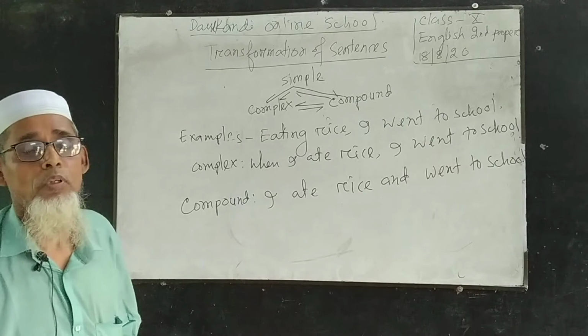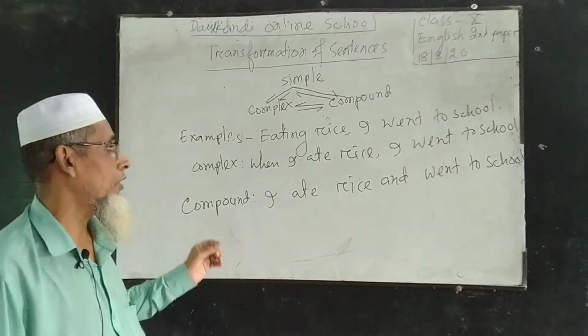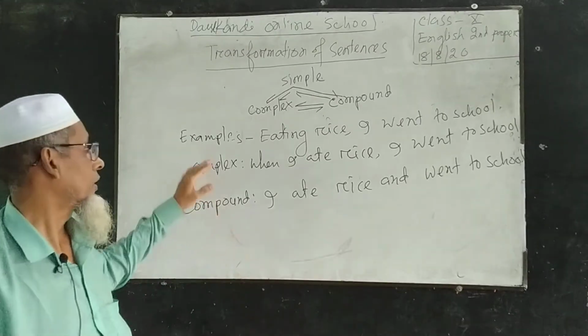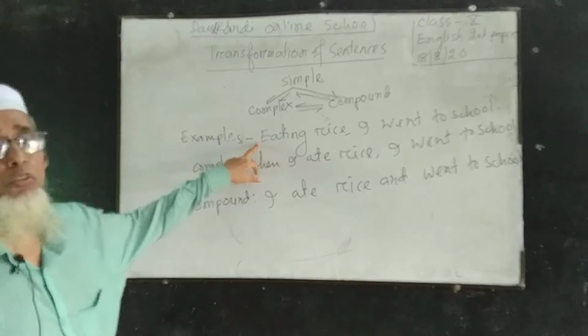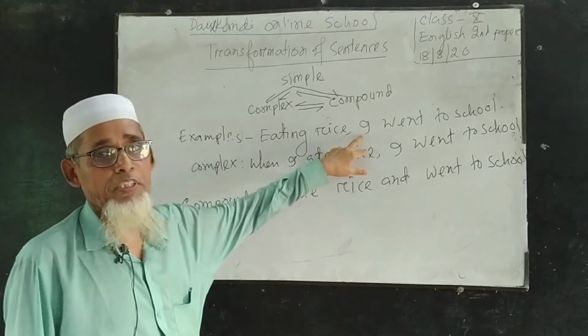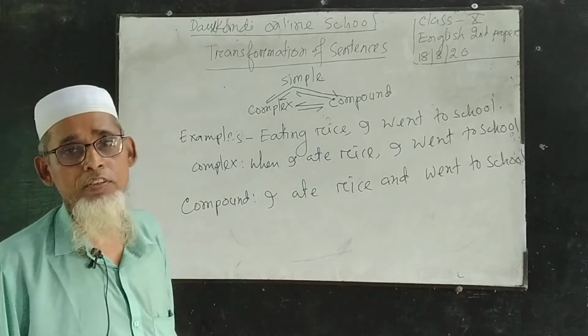Previously, I gave you the definition of simple, complex, and compound. Now I have presented 3 examples of simple, complex, and compound. Number 1, simple sentence. Eating rice, I want to school. This is a simple sentence because it has only one subject, I, and one final verb, want. For this reason, it is a simple sentence.